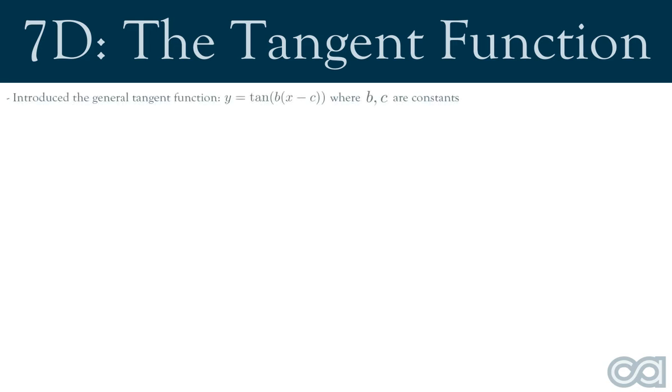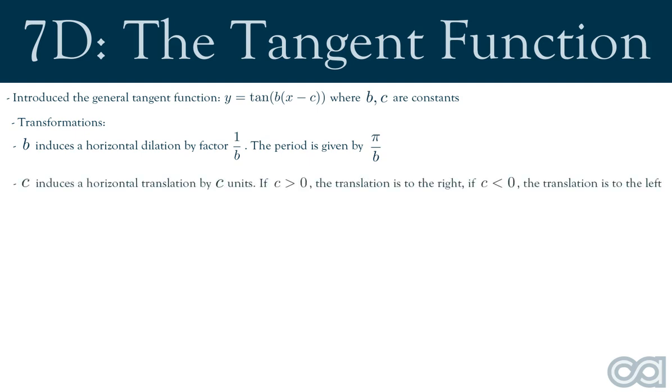We then introduced the general tangent function, which takes the form y equals tan of b multiplied by x take c, where b and c are constants. Both of these constants induce a unique transformation on the graph of y equals tan of x. B induces a horizontal dilation by factor 1 over b. The period is given by pi over b. C induces a horizontal translation by c units. If c is greater than 0, the translation is to the right. If c is less than 0, the translation is to the left.